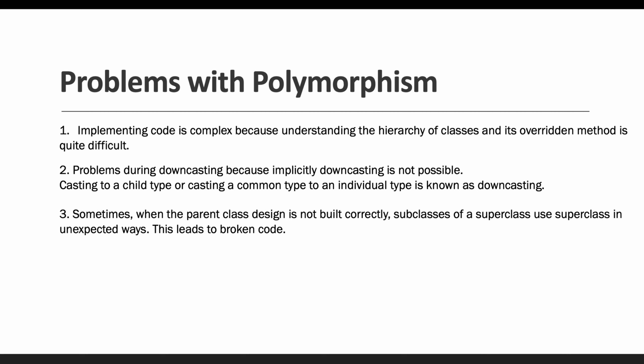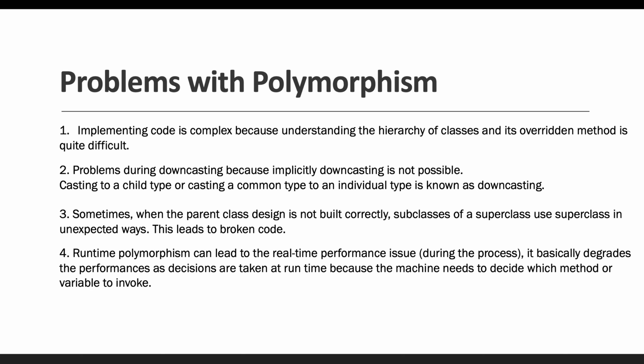Third disadvantage we can see is that sometimes when the parent class design is not built correctly, subclasses of a superclass use superclasses in an unexpected way, and this leads to broken code, right? Fourth problem can be that runtime polymorphism can lead to real-time performance issues during the process, because it basically degrades the performance as decisions are taken at runtime, because the machine needs to decide which method or variable to invoke. That's what we have seen in the functionality of runtime polymorphism, which could affect performance, because it is decided at runtime.